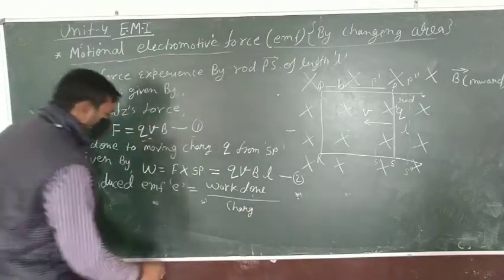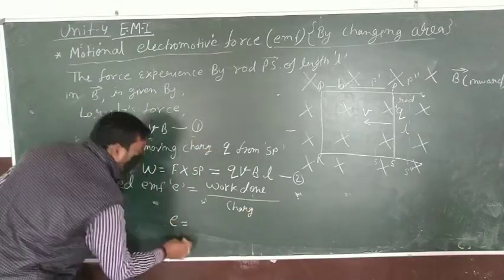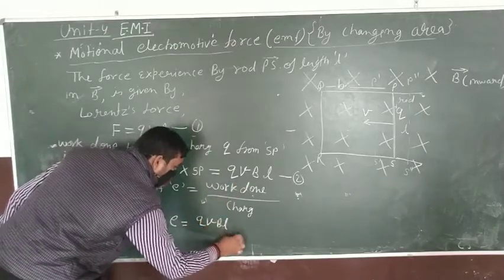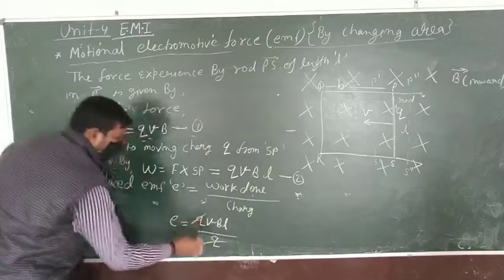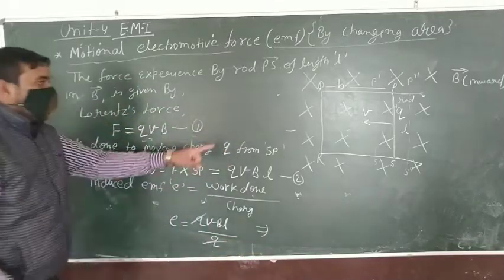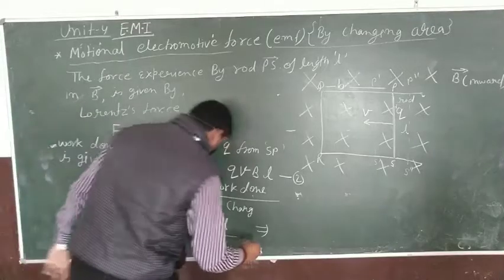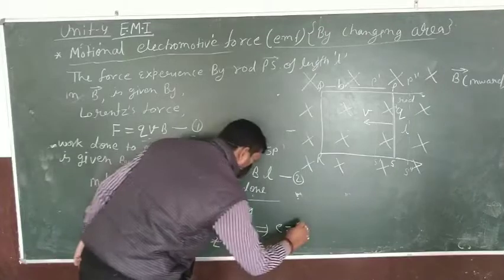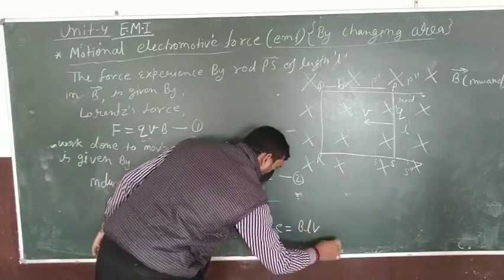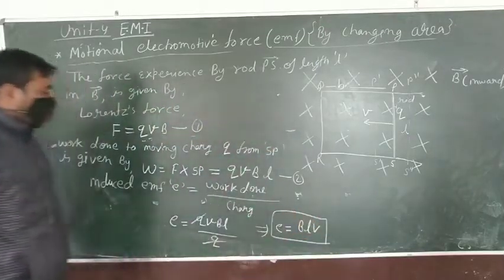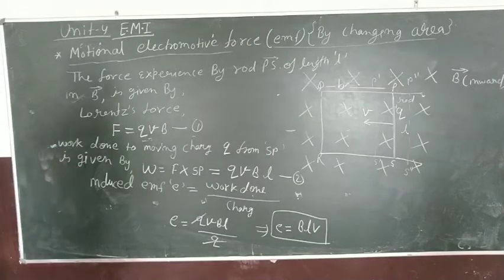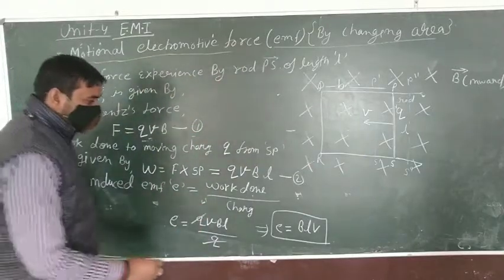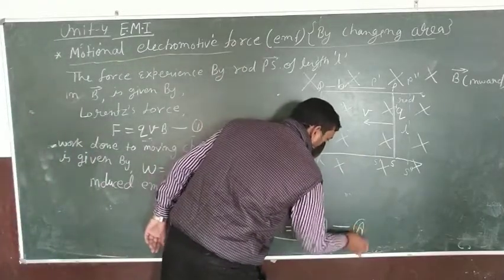Induced EMF is equal to qvBL upon q. This q cancels, and we get the induced EMF due to the change in area as E is equal to BLV. This is the induced EMF due to the motion of charge. Clear?